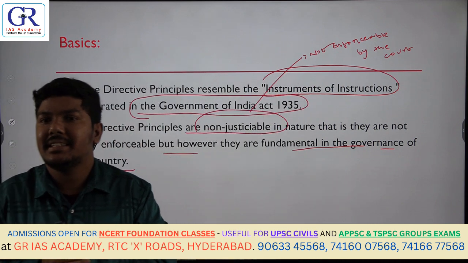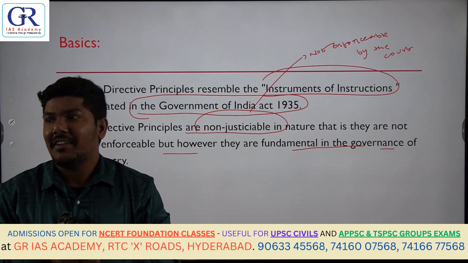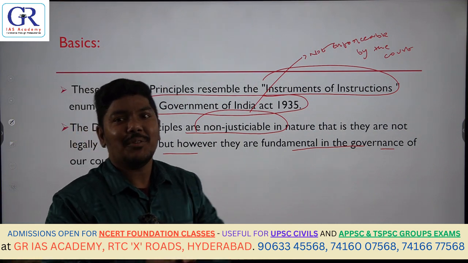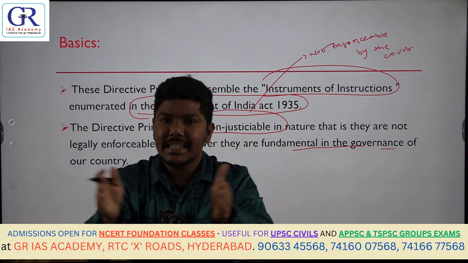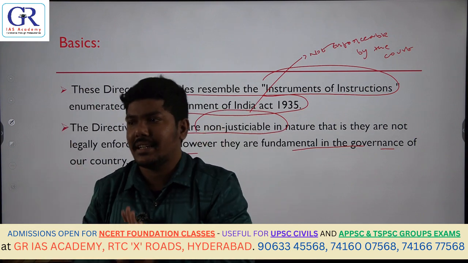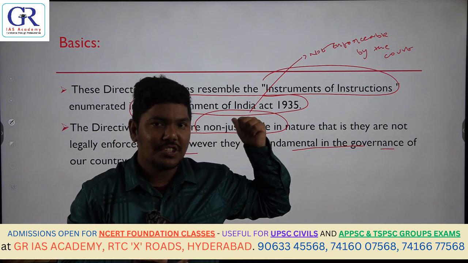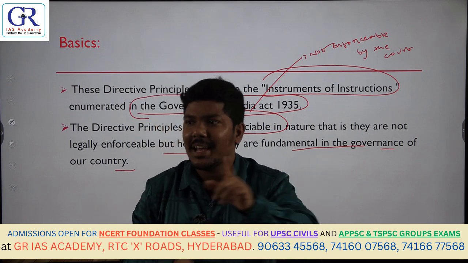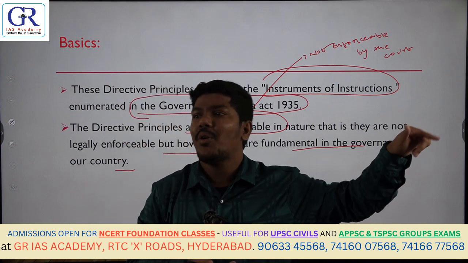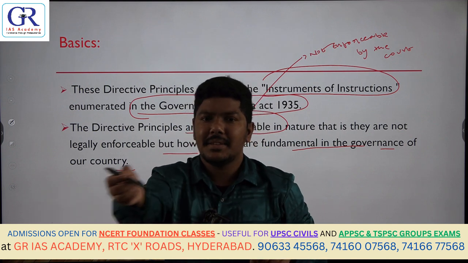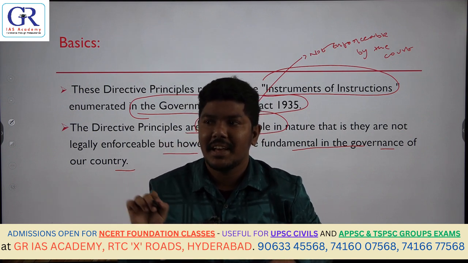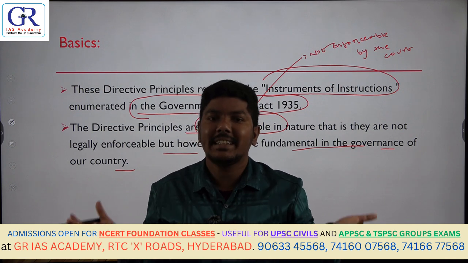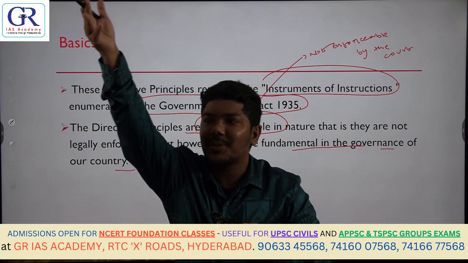When somebody says that these are not enforceable, will you take it seriously? Now assume that you are the government. Now these are the directions issued to you, that in these 5 years you have to follow these directions. Now the Constitution also said that these directive principles are not legally enforceable. That means even if you don't follow it, nobody can go to court and say that these people are not following these DPSPs. Now will you take them seriously? Obviously you will not take them seriously, because the people cannot go to the court.